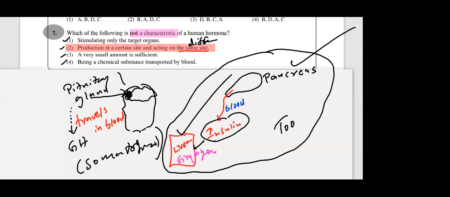Now what happens? Doctor will make a mistake, or maybe the fasting blood glucose report, a wrong report is produced by the laboratory. Then doctor looks at this report and prescribes you insulin. Take 8 doses of insulin daily because your blood glucose level is high. Actually you don't have high blood glucose. Actually your blood glucose level is normal, but the laboratory has made a mistake. Okay, maybe instrumental error, personal error, there are so many mistakes.